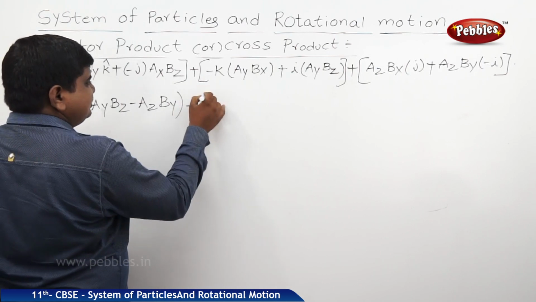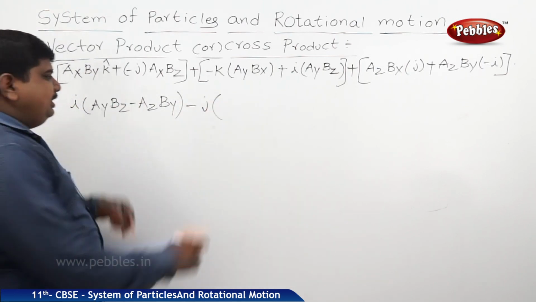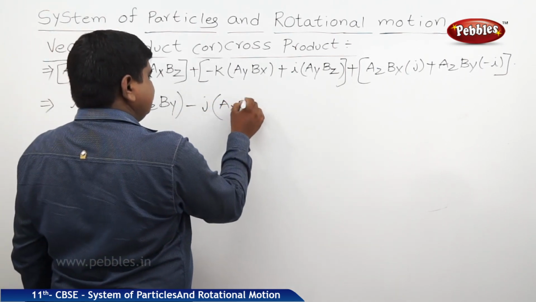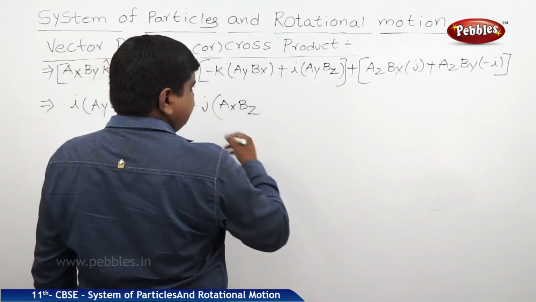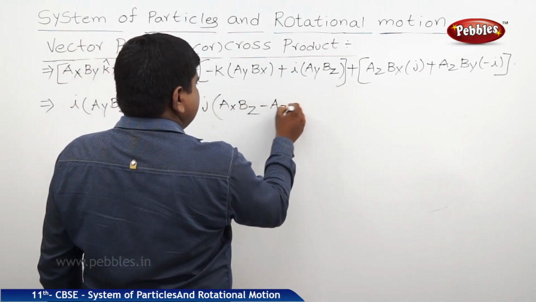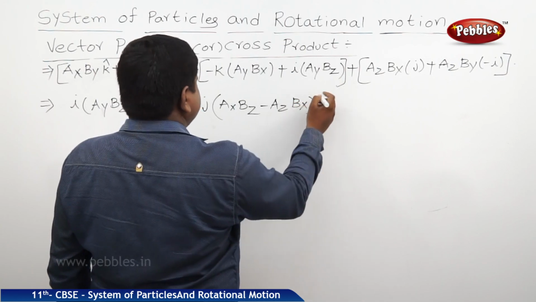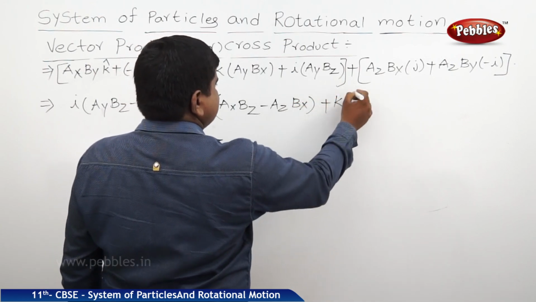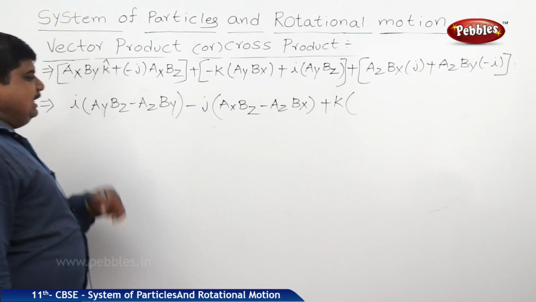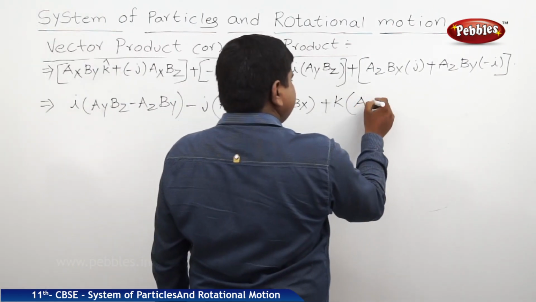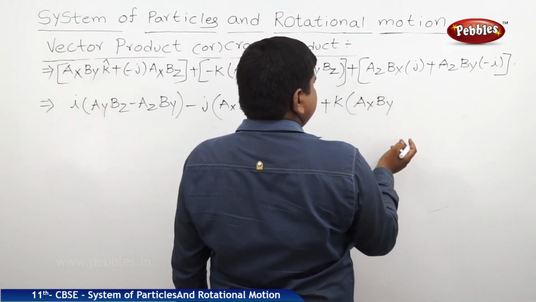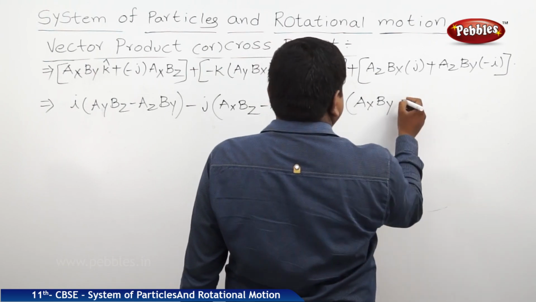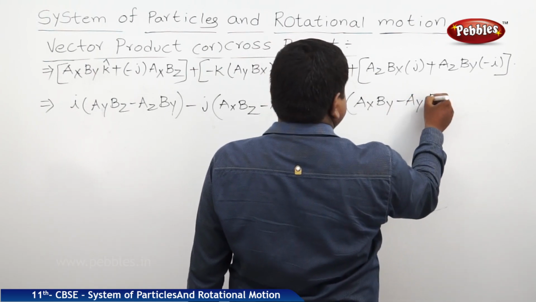I am taking minus j as common: ax bz minus az bx. I am taking k as common: ax by minus ay bx.